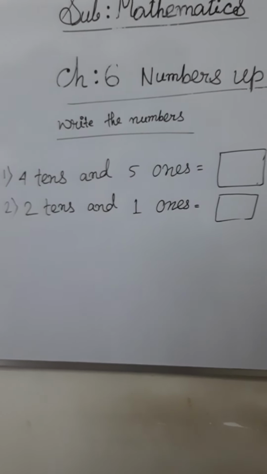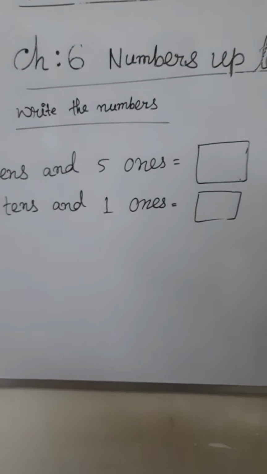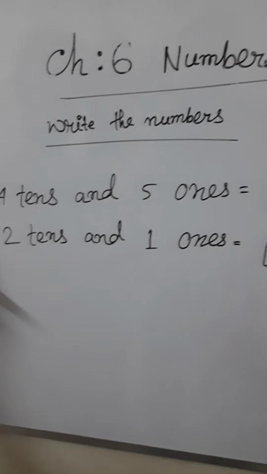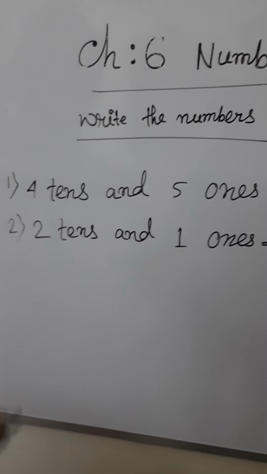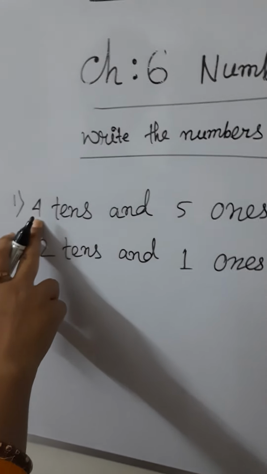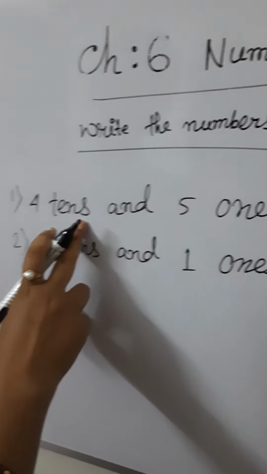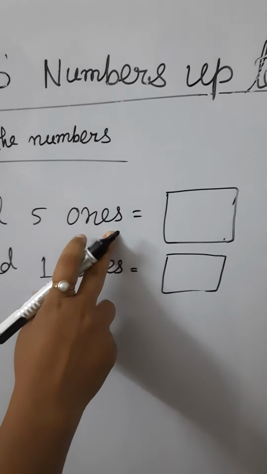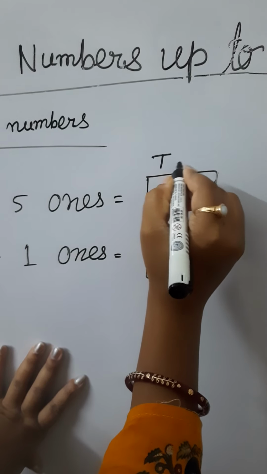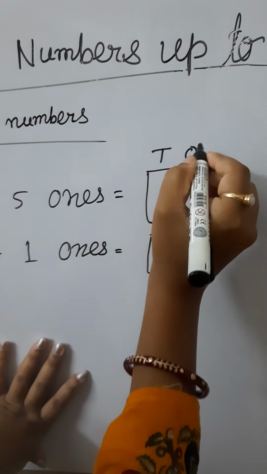Let's do some board work. From your book, page number 73, I have chosen some exercises, that is, write the numbers. I have chosen these two. The question is 4 tens and 5 ones. It is easy if we do it like this, with a tens place and a ones place.